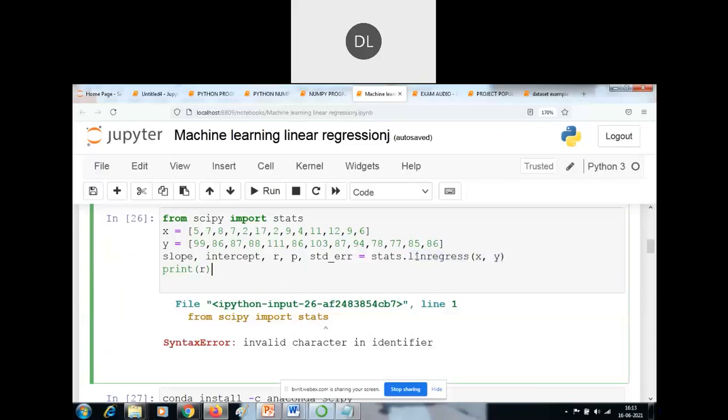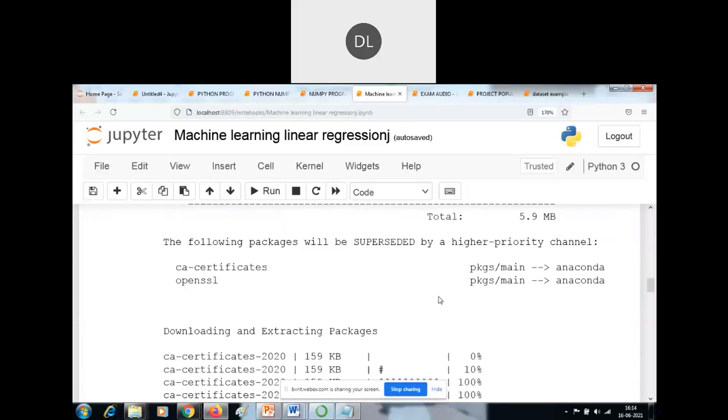So what is the method here? linregress. All these methods are defined in stats. Okay, from SciPy only we can import the stats. Just use this: we can find the slope, intercept, r value, p value, or standard error. After that it returns the values. So this linear regression result is stored into these variables. Now we will see the example output of this.